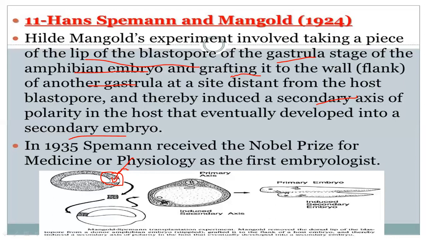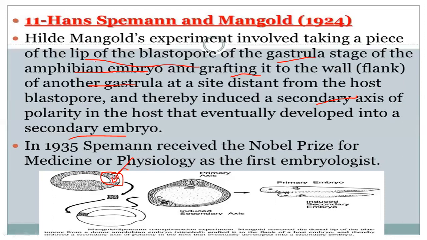So this area transformed into the blastopore. The blastopore is like the hole from which all the blastomeres move inward to form the three germinal layers.